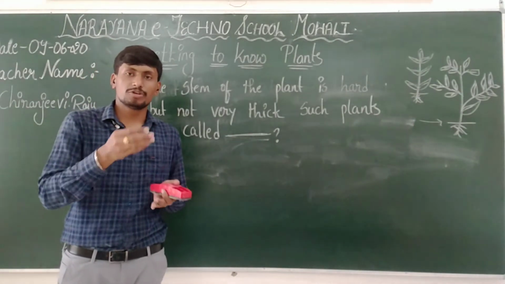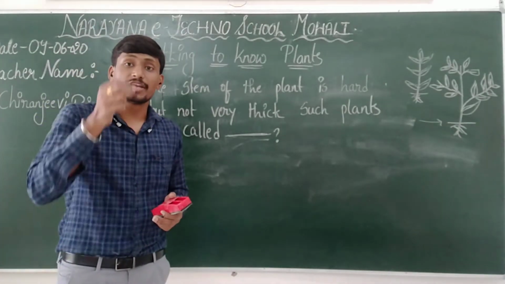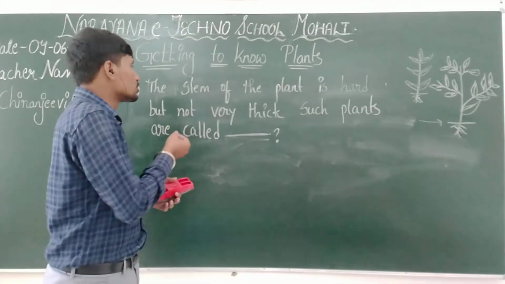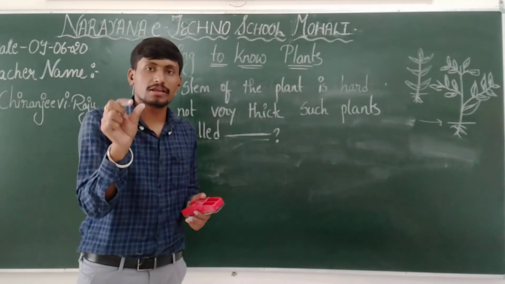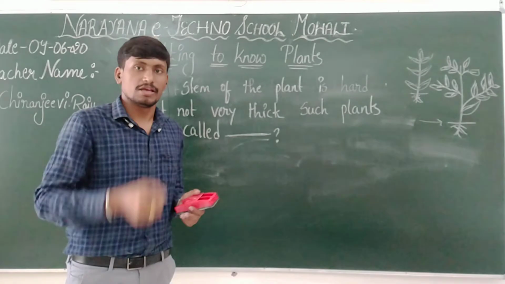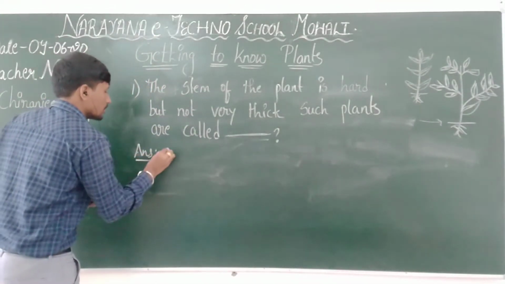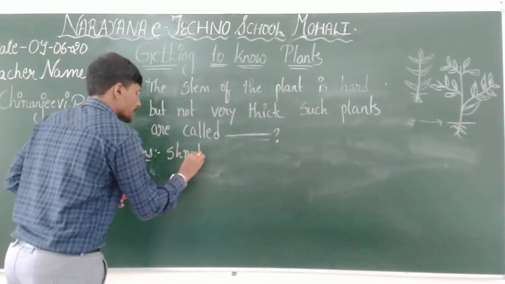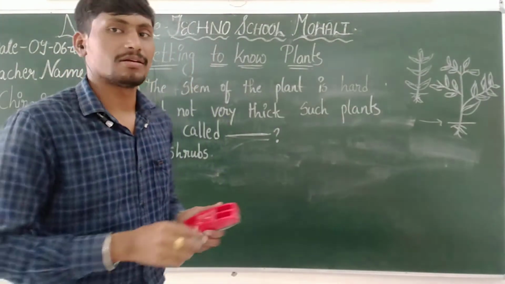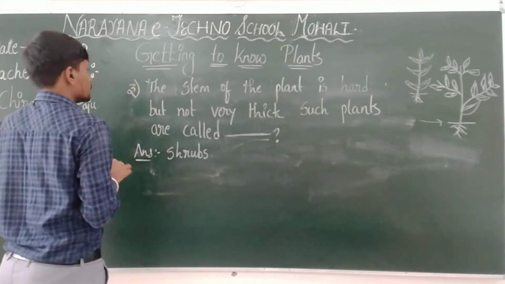The first one, the very small one, we call herbs. In the second one, the stem is somewhat hard, and it is very thin when compared to trees. The stem is thin, but it is hard. These kinds of plants we call shrubs. I hope you are clear with this. This is the third question.